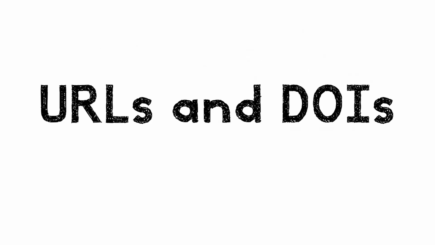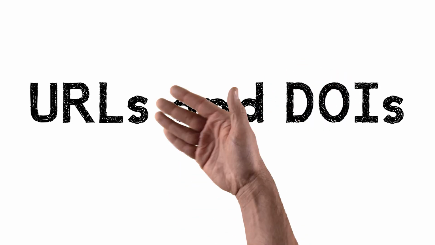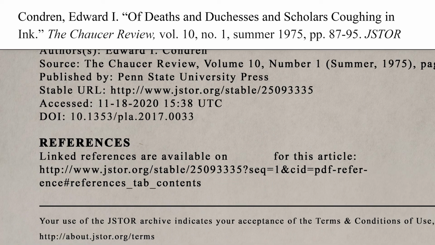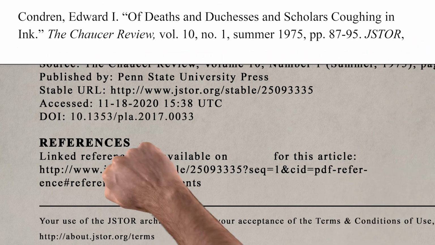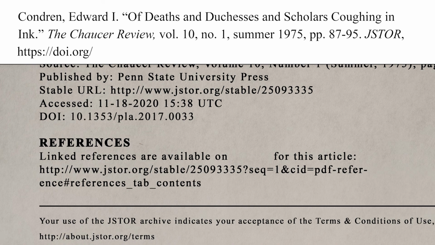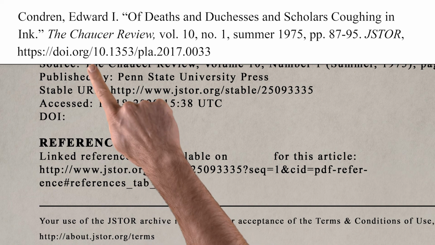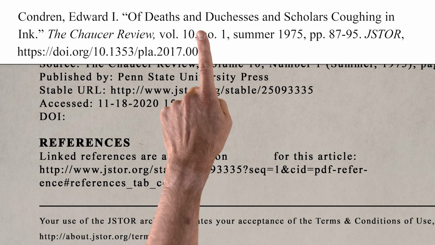Now let's talk URLs and DOIs. You'll need one or the other, but they're not equal. DOIs, that's short for Digital Object Identifiers, are preferable. Look for that first, starting on our handy cover sheet, and if you can find one, drop it into your citation like this. Put a comma after the database title, a space, then https://doi.org/ followed by the number itself. Make sure to leave no spaces between that last forward slash and the start of your DOI. You want it to work as a link if you paste it into a browser. Then add a period to close the section.